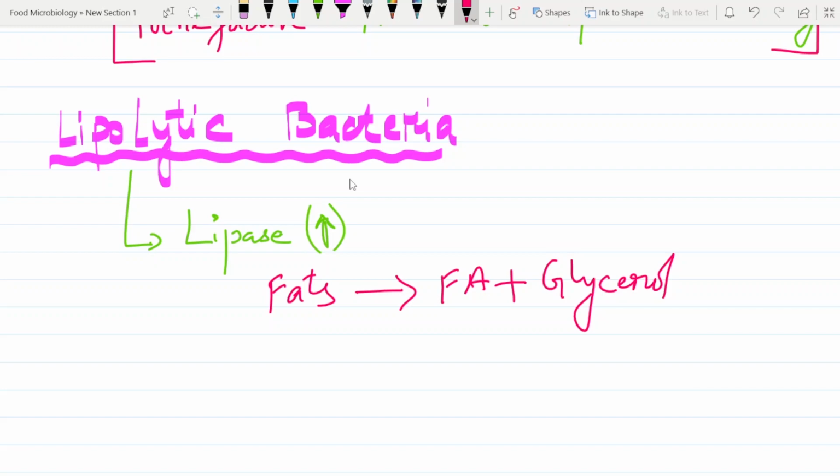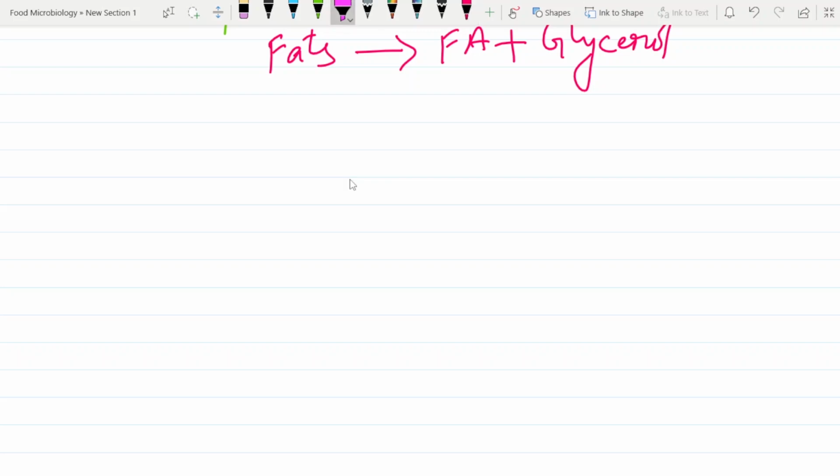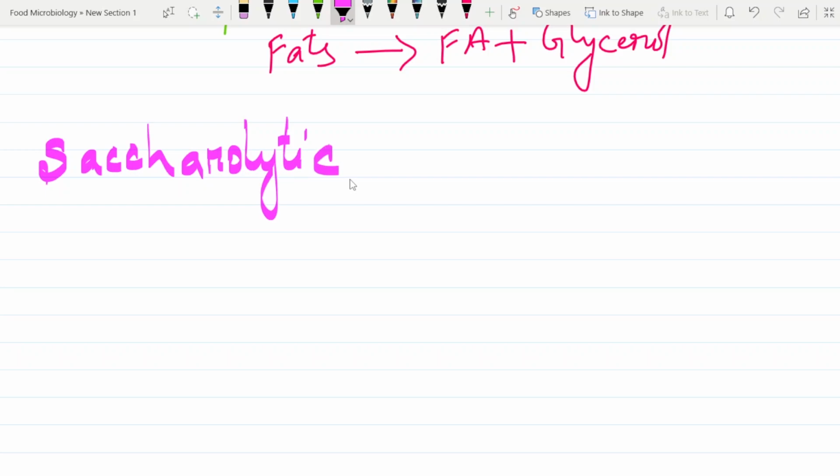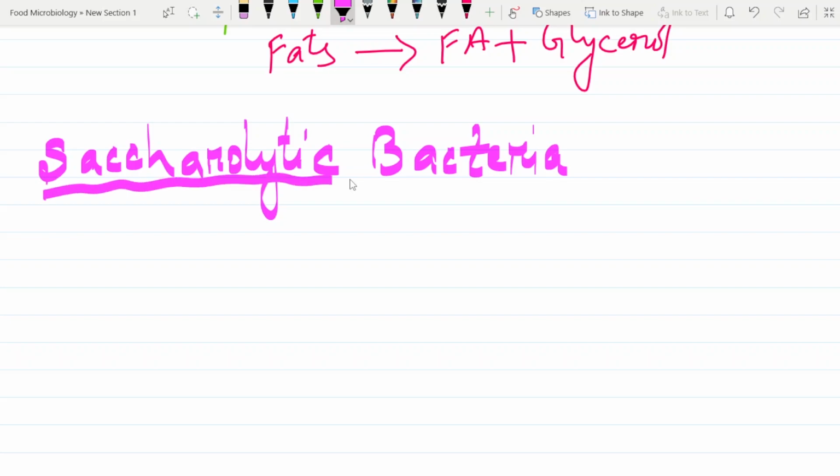Now we still have one more, and that is the saccharolytic bacteria. We'll be learning about this saccharolytic bacteria right now.